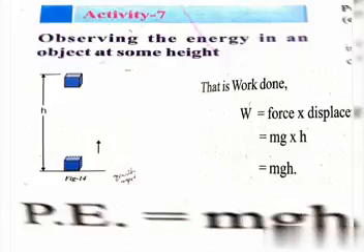If we drop the ball from less height, then the depth created by the ball on wet sand is less. If we drop the ball from more height, the depth created by the ball will be more.